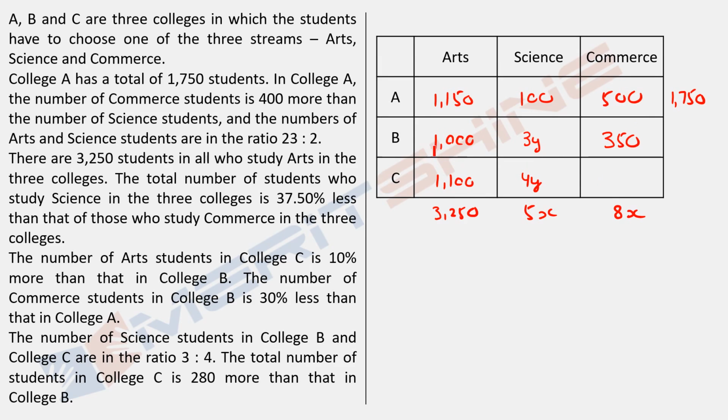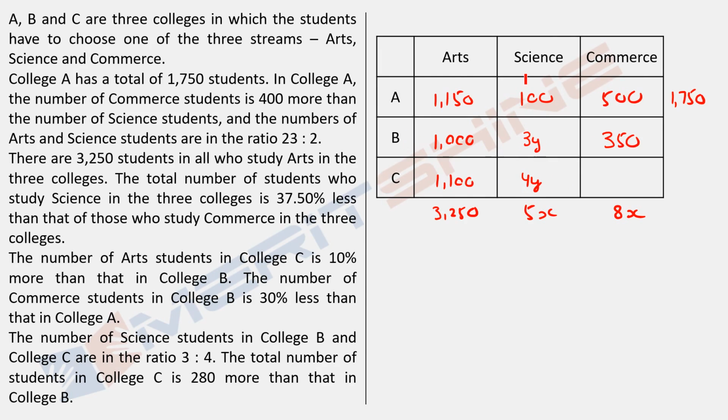Look at this difference, arts. Can I say this is 100 more? This is 1000, this is 1100. Look at the pointer, fine, 1000, 1100. So it means this is 100 more. So can I say if this is 100 more and the total is 280 more? So if I just compare these two cells, these two with these two, fine.